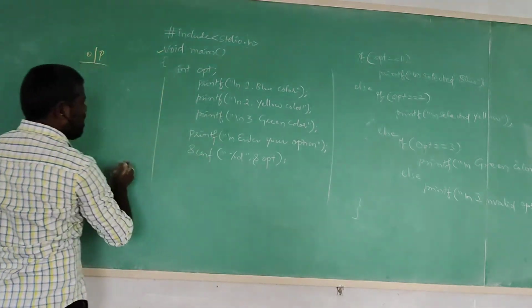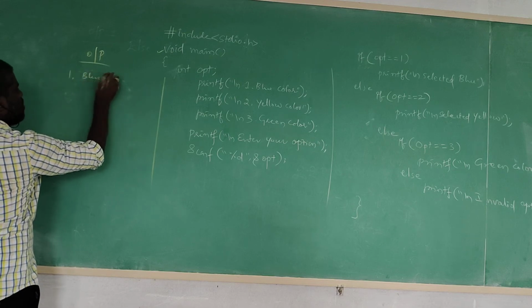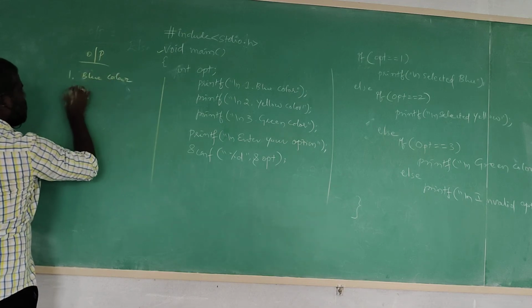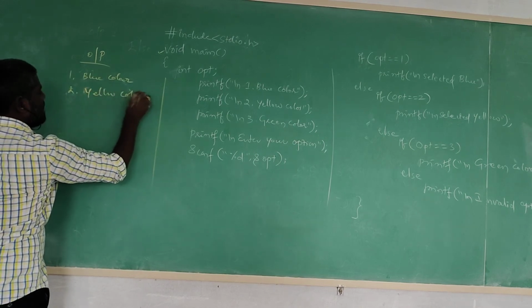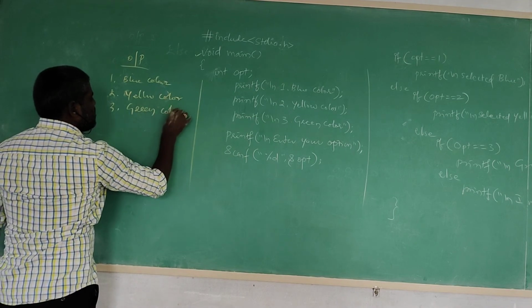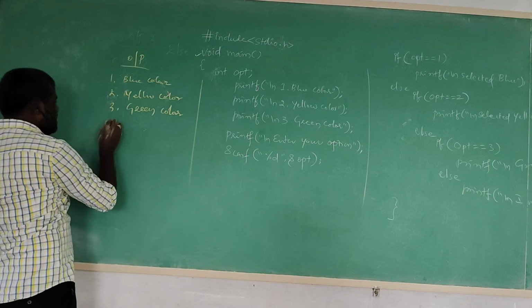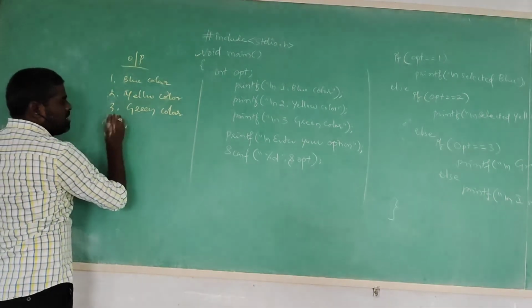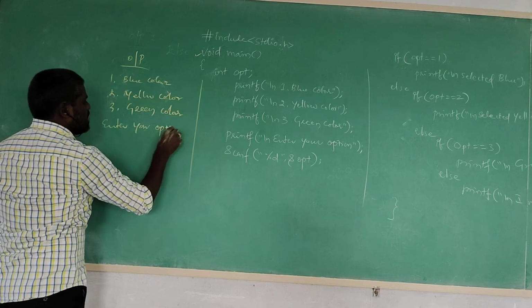Now we are going to print the output on the console: 1 for blue color, 2 for yellow color and 3 for green color. Like this, the menu appears on the console. Then a question for the user: Enter your option.